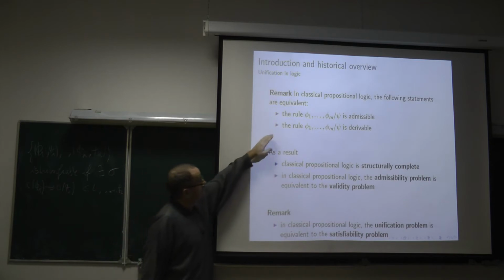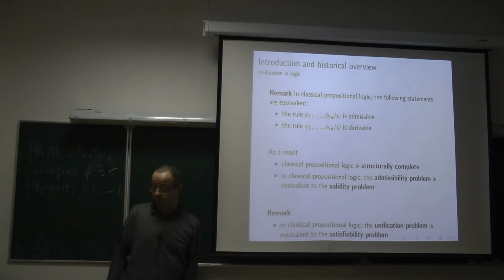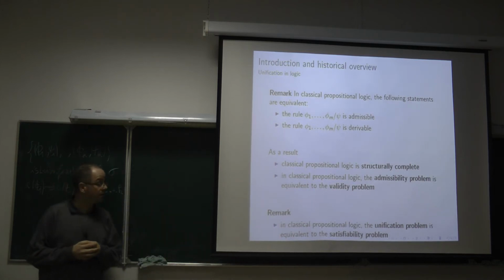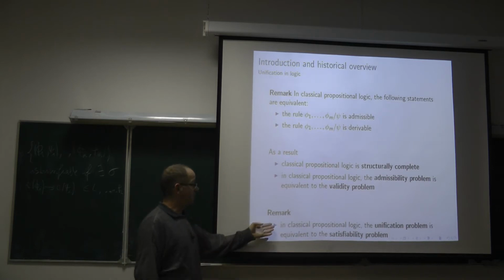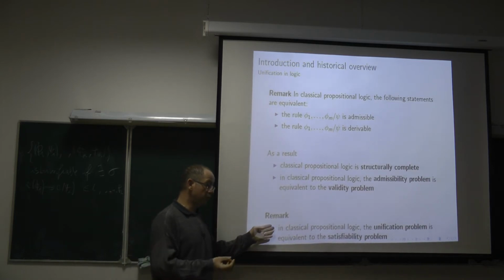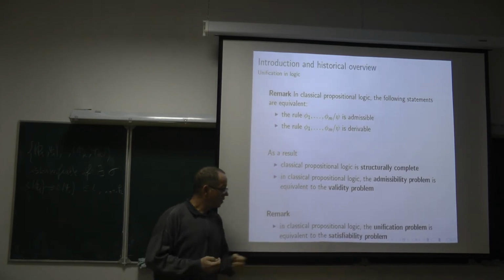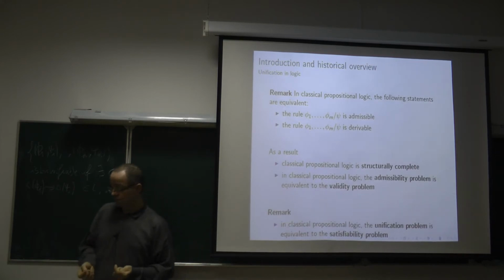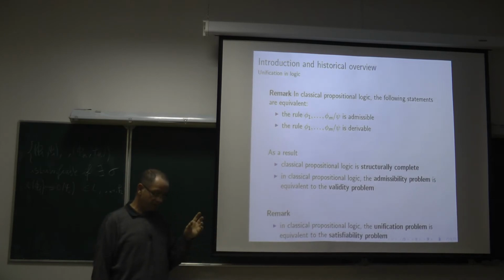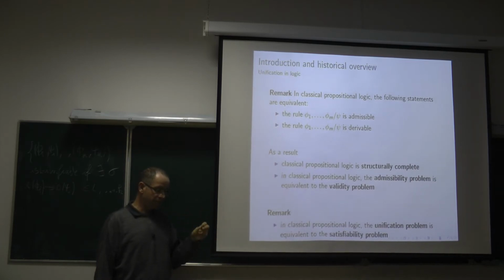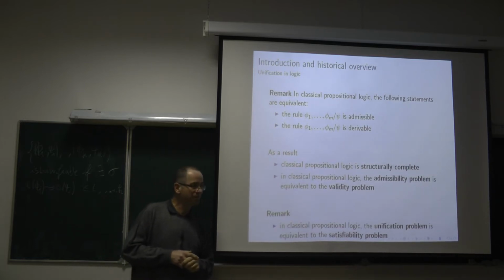This is exactly what I was saying. Classical logic is structurally complete, and therefore the admissibility problem for classical logic is like the validity problem, co-NP complete. And in fact, because the unification problem can be reduced to the non-admissibility problem in a very easy way, the unification problem is equivalent to the satisfiability problem. A formula with variables P1 to Pn is unifiable in classical logic if and only if it is satisfiable.